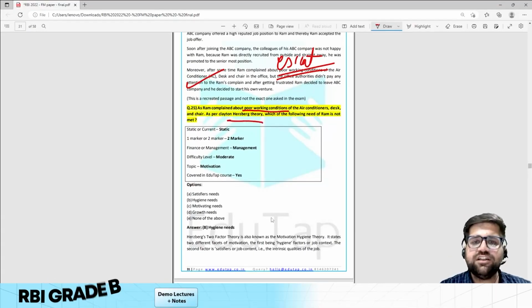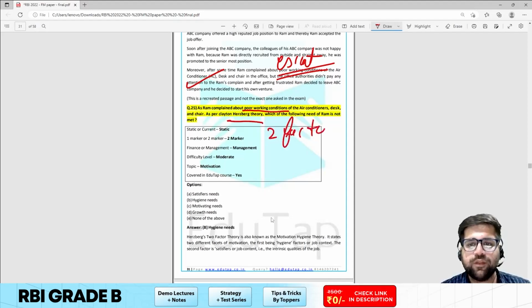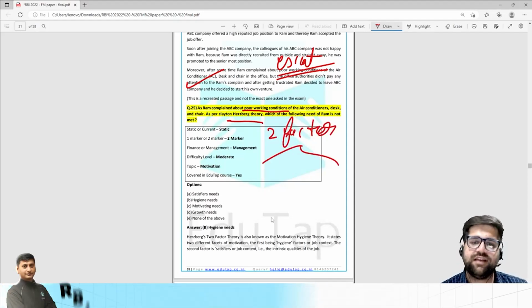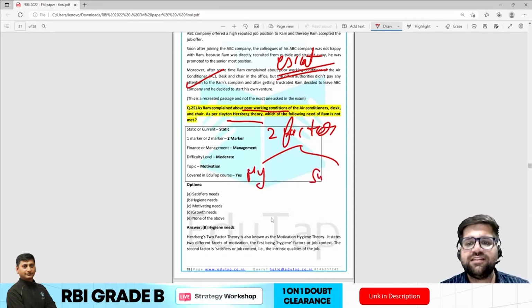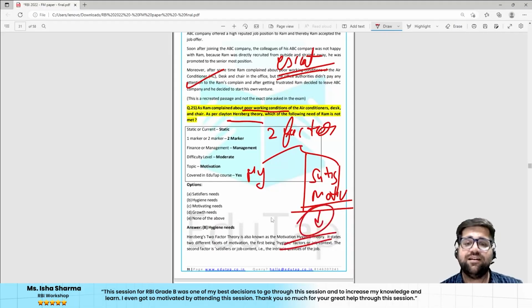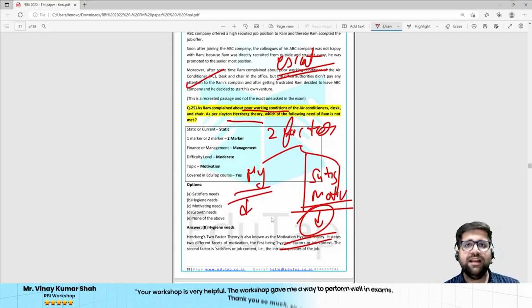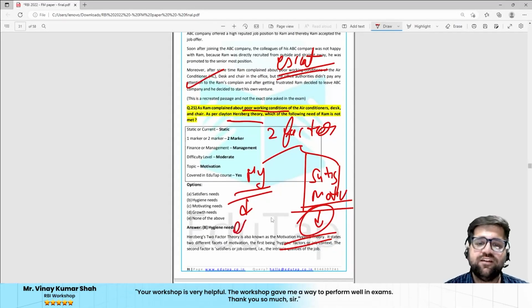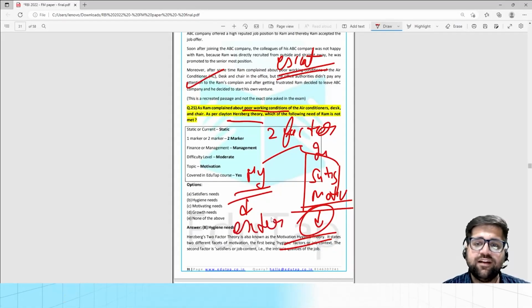We all know that Herzberg has given the two-factor theory. Under two-factor, we have two factors, right? The first is hygiene and the second is satisfiers, which are also known as motivating factors. Under motivating factors, you will understand that these are intrinsic factors and these are extrinsic. These are not related to the individual's motive, rather these are external factors, and these are internal factors, mind you.